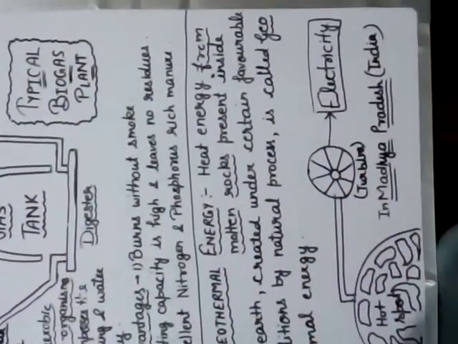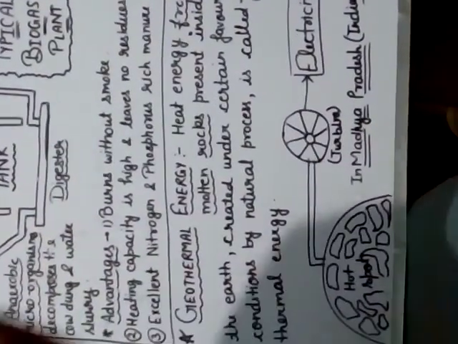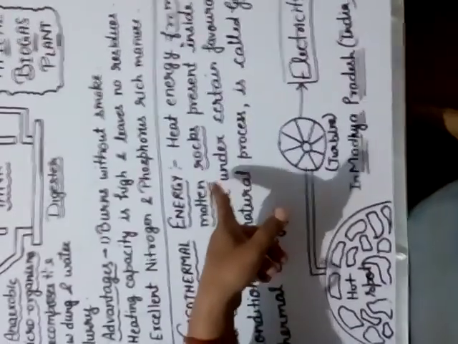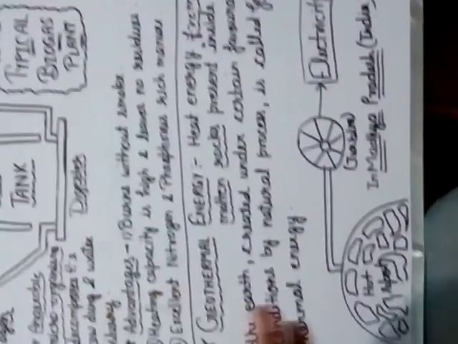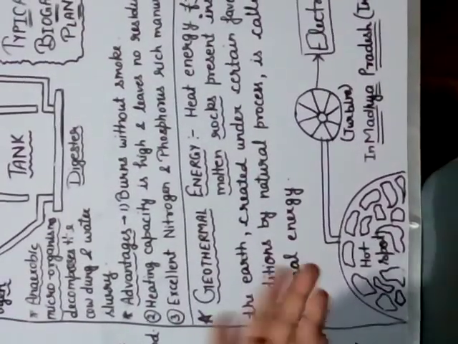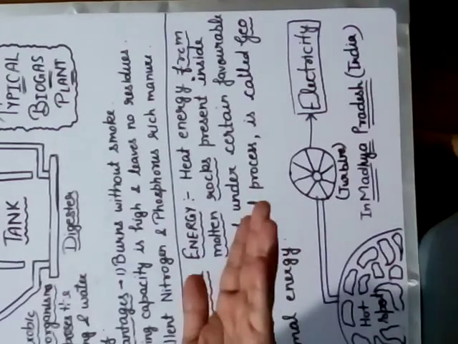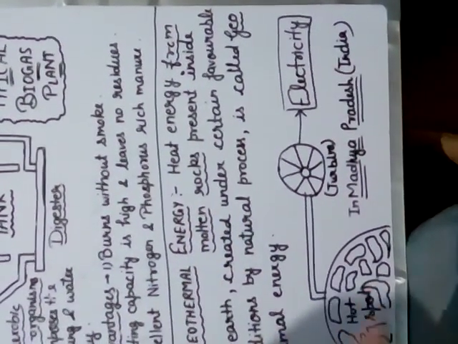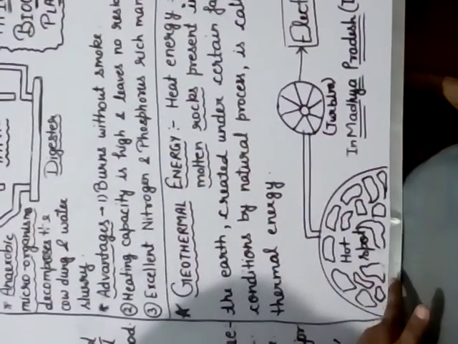The scientists use this temperature to generate electricity, and the heat energy that is obtained from molten rocks and used to develop energy is known as geothermal energy, or we can say the heat that exists in the form of molten rocks or steam inside the earth is known as geothermal energy. So I draw this structure, please understand it.